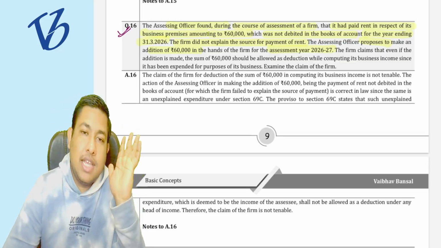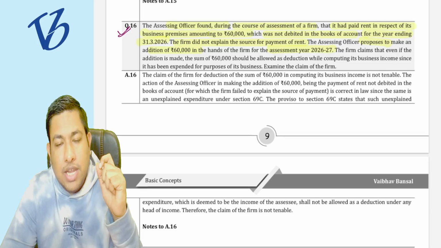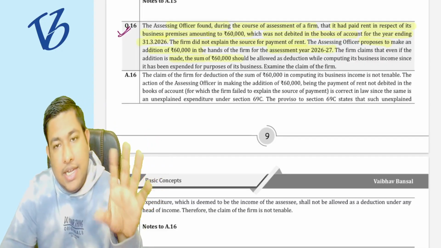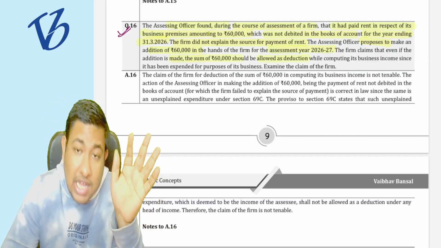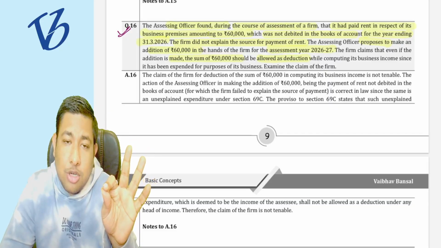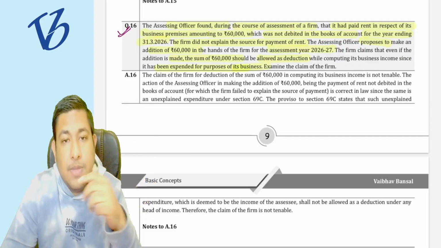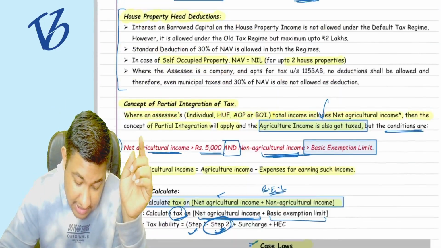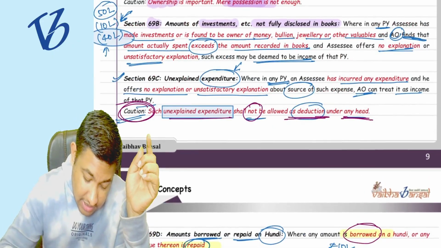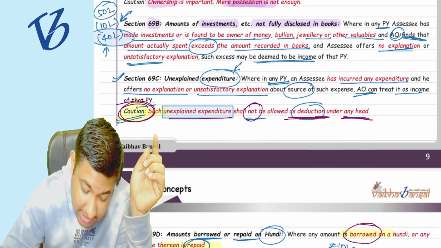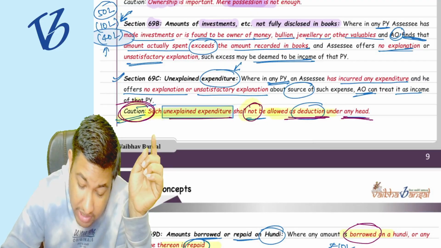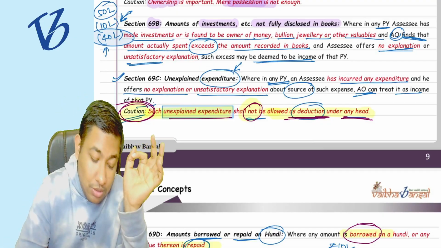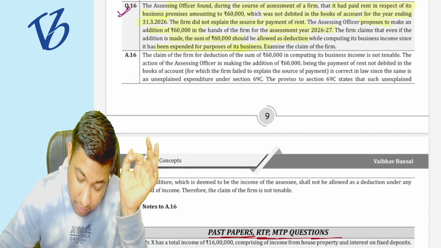The firm is not saying to remove this deemed income of 60,000 rupees, but what they are saying is, okay, you have done the addition, we are good to go. Now can you please allow me the deduction of that particular 60,000 rupees, because it was done for the purpose of my business. Do you remember section 69C? In this question note, such unexplained expenditure shall not be allowed as deduction under any head. So this particular thing as well will not be allowed.